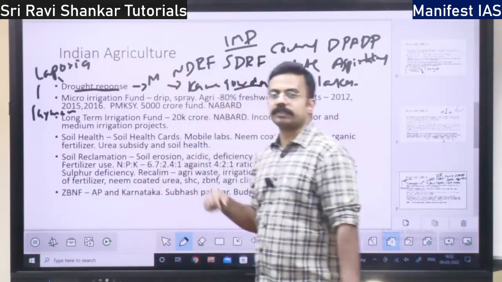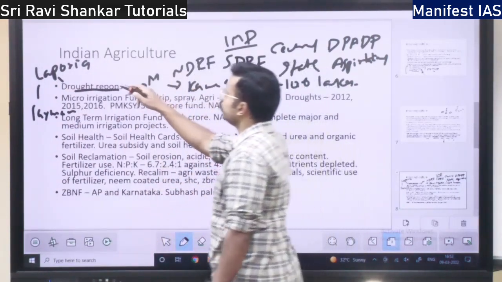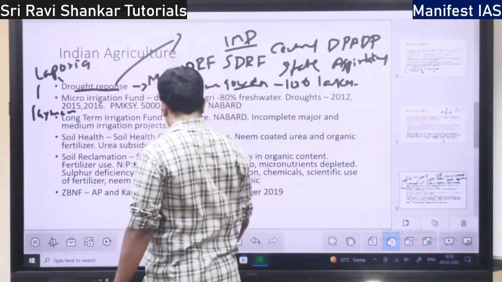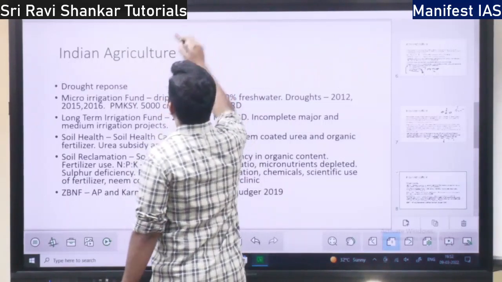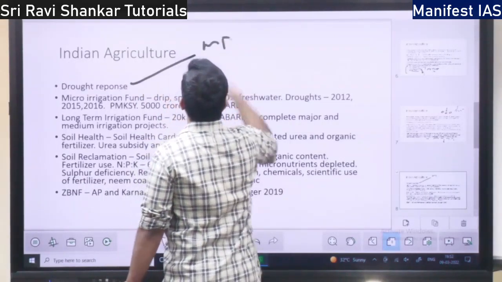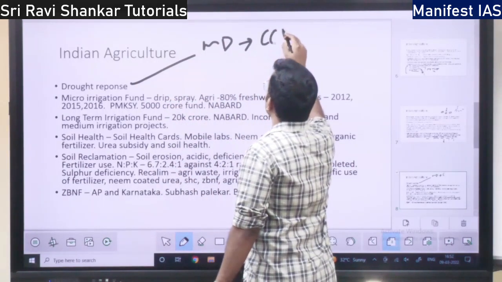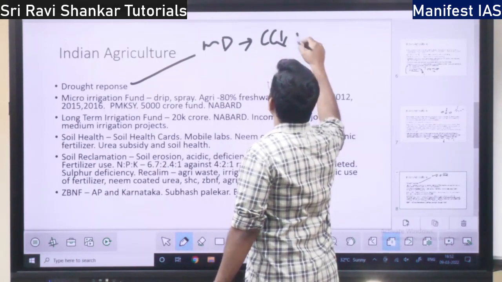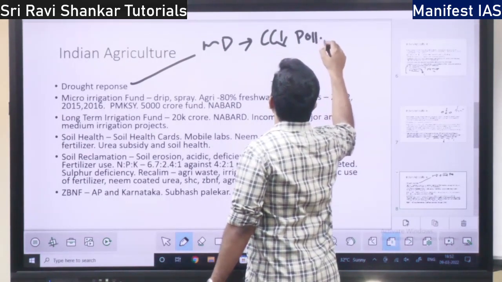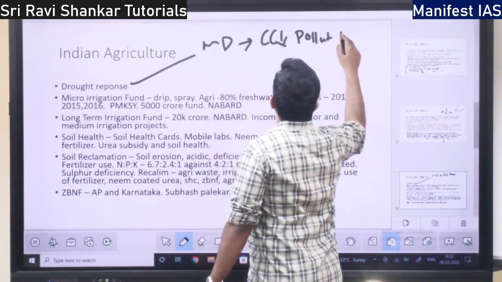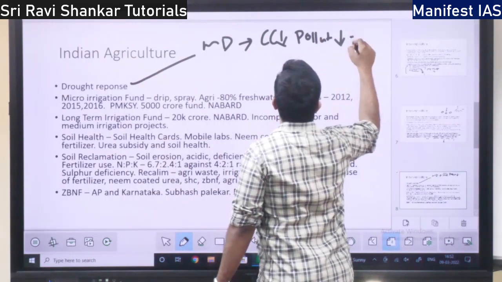There are various varieties of drought response. You can divide this response into response for meteorological drought. For this, what can be done? We should reduce climate change, we should reduce pollution, and we should stop deforestation.